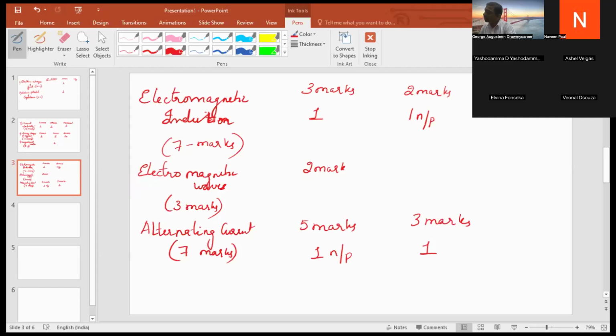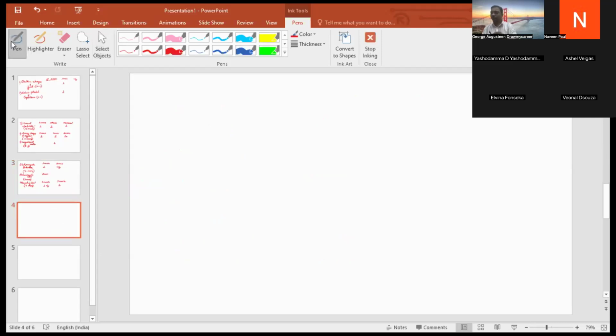Then comes ray optics, which is also very, very important: ray optics and optical instruments, the second volume of physics. One more chapter goes along with that, wave optics. From ray optics and optical instruments you can expect 9 to 10 marks, and from wave optics you can expect 2 to 7 marks.